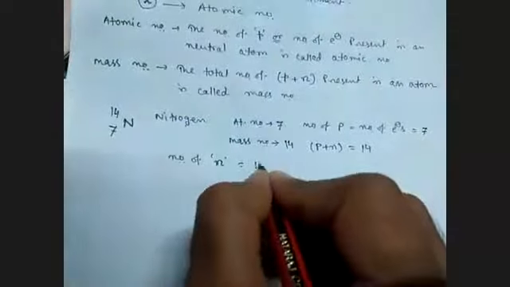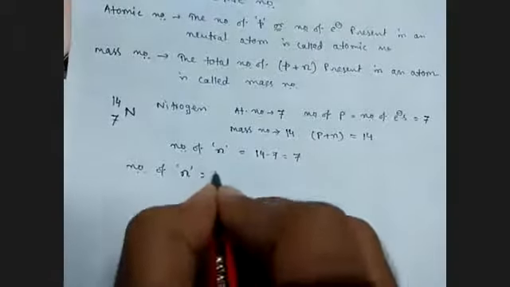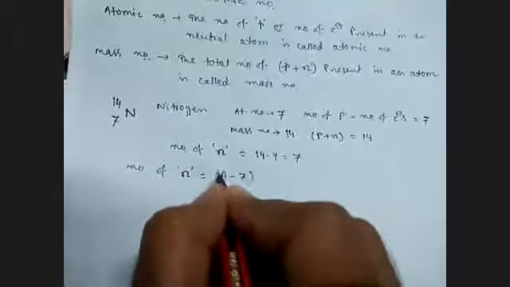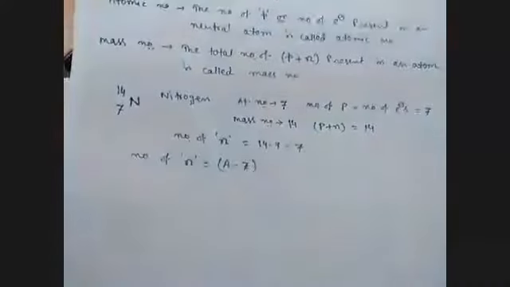So what will be the neutrons? 14 minus 7 means 7. So the number of neutrons is calculated by A minus Z, meaning mass number minus atomic number.